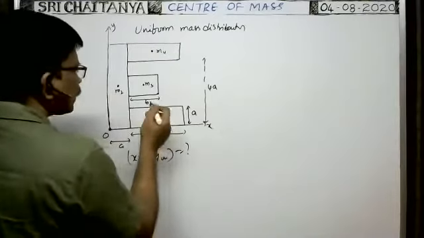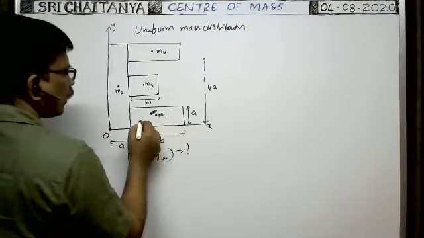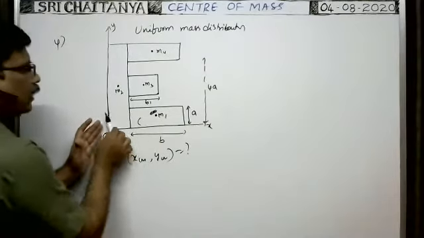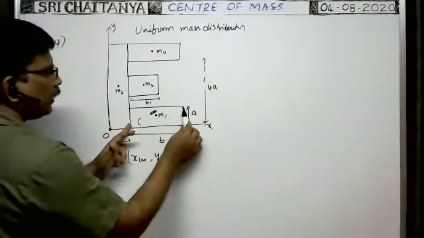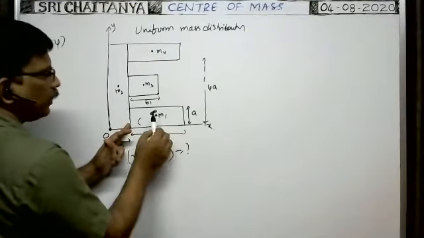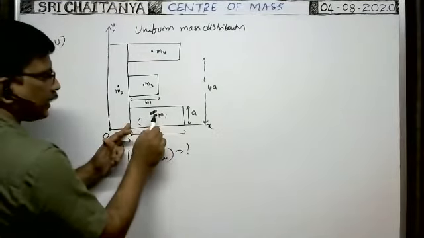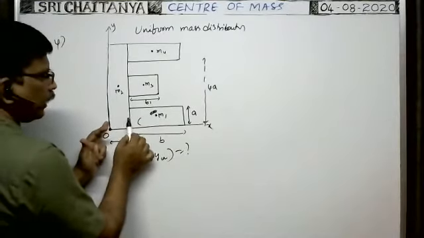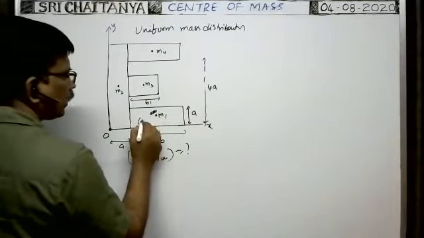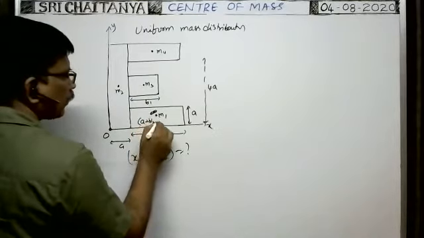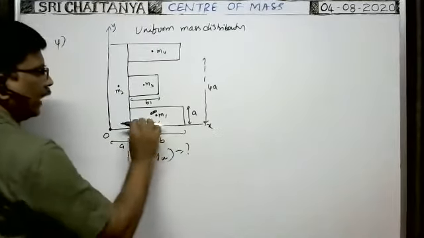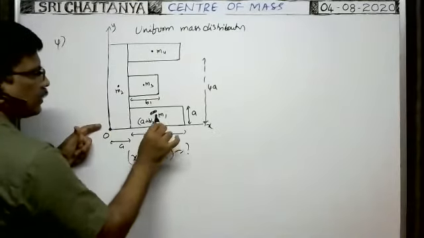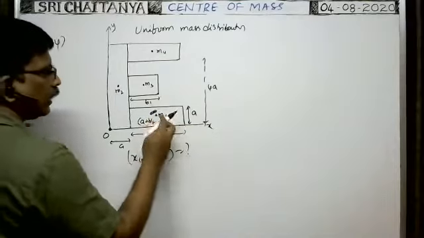So what are the x coordinates and y coordinates for this? What is the x coordinate of this particle? Tell me. X coordinate of this particle means along the x-axis, as it is B, this distance is B by 2. Because the center of mass of this plate lies exactly at the midpoint, that's why this distance is B by 2. This is A. So A plus B by 2. That is the x coordinate of this particle. What is the y coordinate? Along the y-axis from the origin, the center of mass lies exactly at a distance which is equal to half of A. That means A by 2.